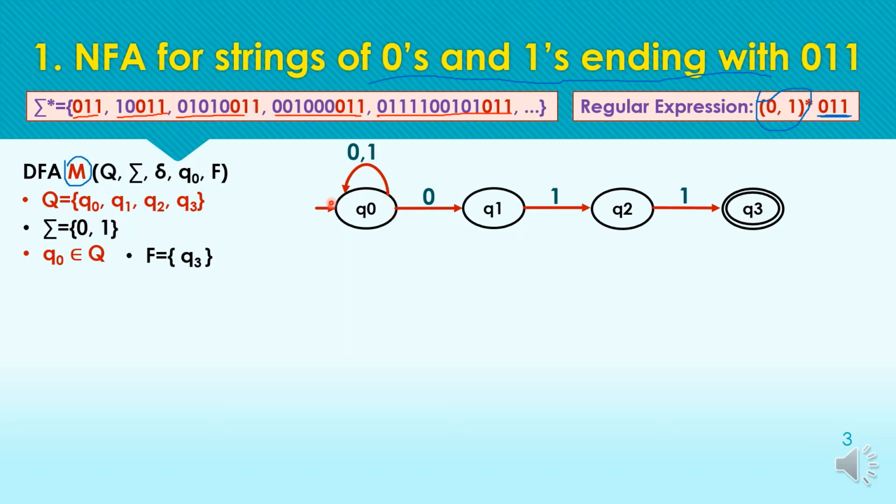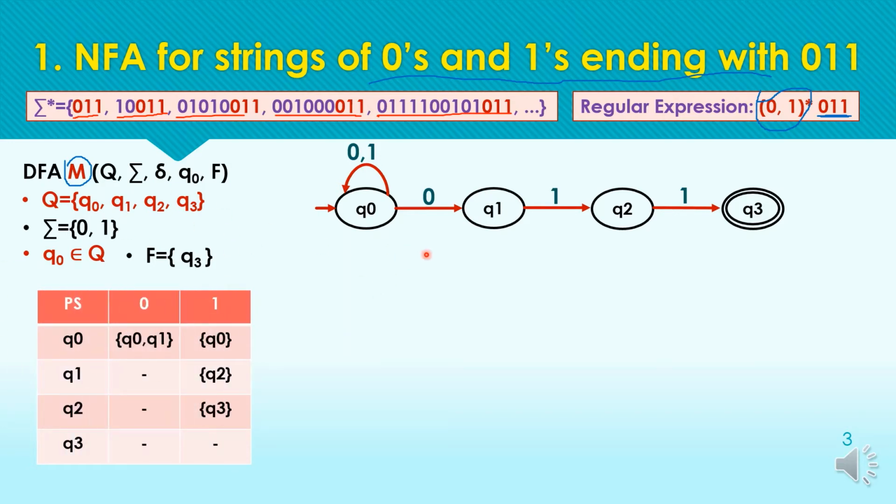So we can use this rule to define the self loop of 0 and 1 at the initial state. This self loop means we can receive any number of zeros and 1, and we will stay at Q naught until we get the pattern 0 1 1 for acceptance. Here we will have multiple paths, as we have the transition of 0 to Q naught, as well as the transition of 0 to another state Q1.